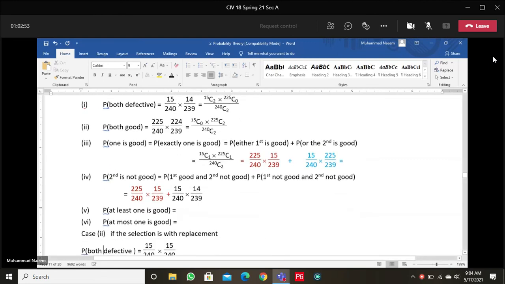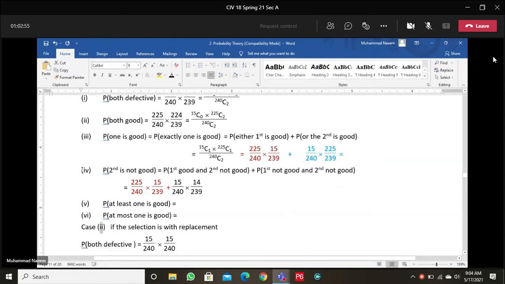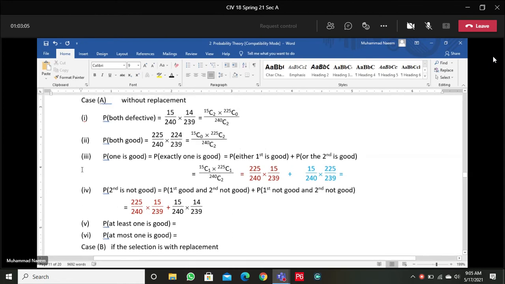Okay. In case B, when the selection is with replacement, repeat all these 6 parts. In this case, we will not use the combination formula. For the case of with replacement, we will not use the combination formula.